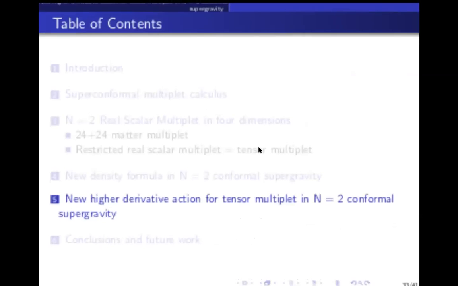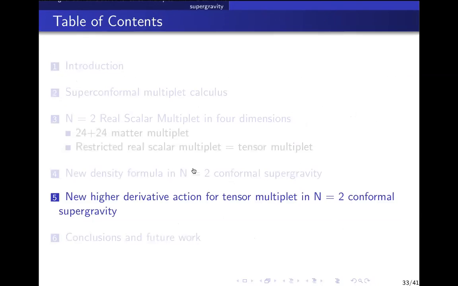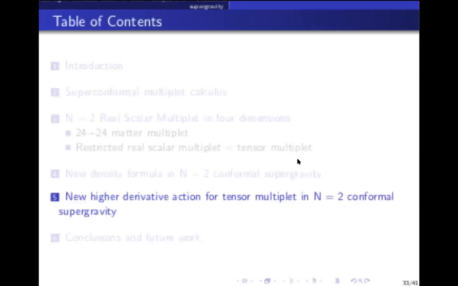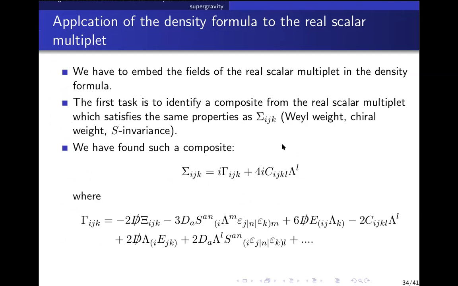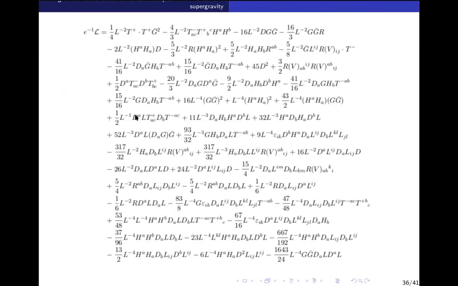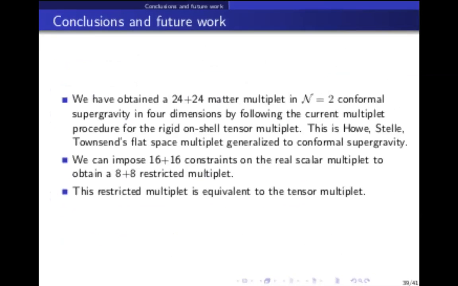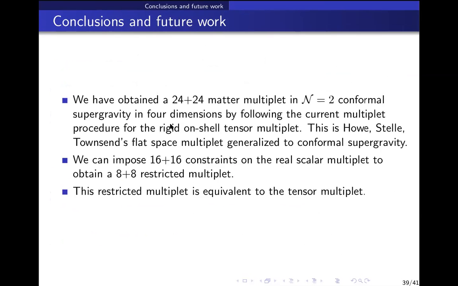So basically that's it. This sigma ijk which appears here has an embedding in terms of the real scalar multiplet and hence the tensor multiplet. There is some future work: if we take this tensor multiplet action as the compensator multiplet action, then what Poincare supergravity invariant will we get?